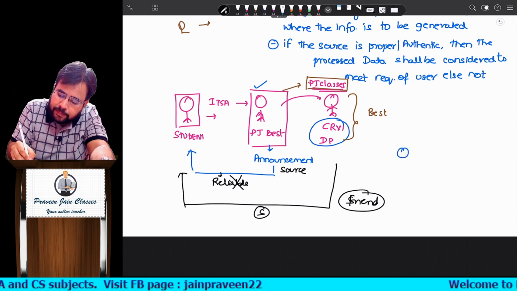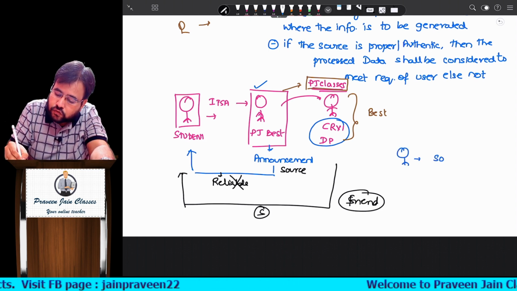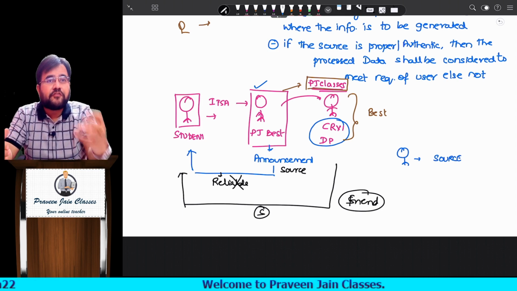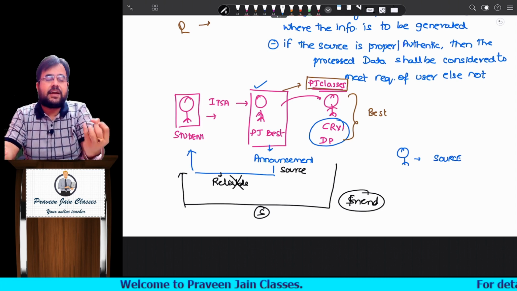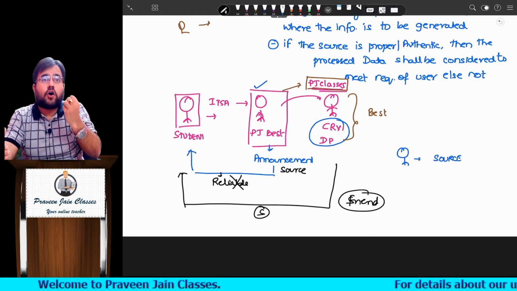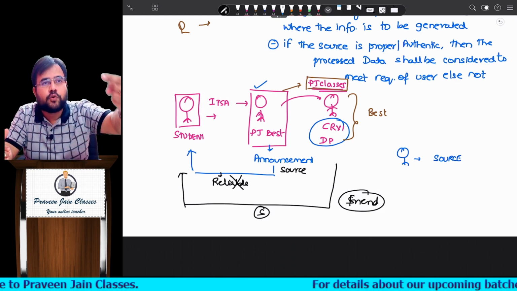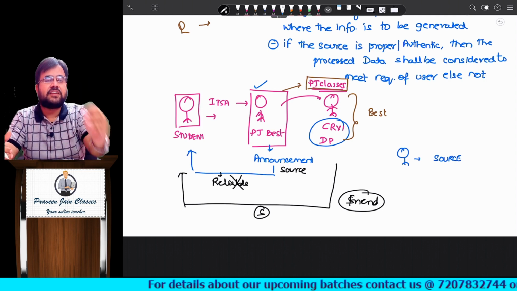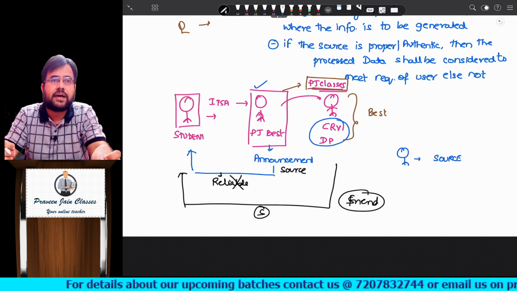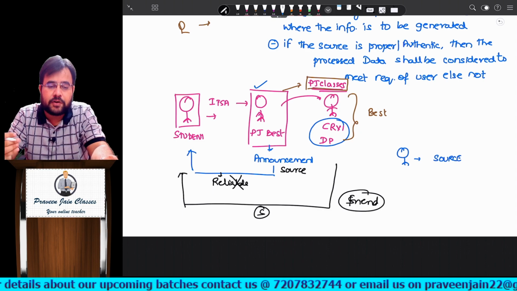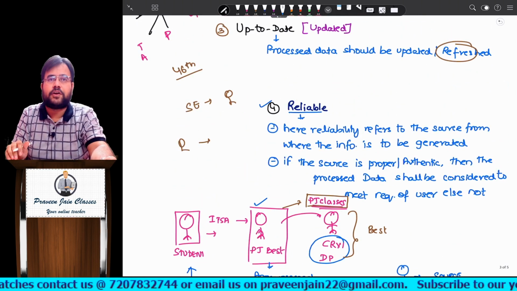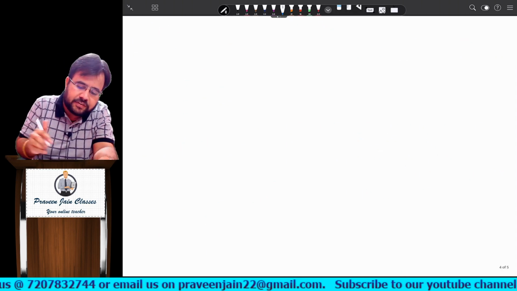So here reliability refers to what, sir? Source. From where the information gets generated. If that place is authenticated, then whatever you get out of it is reliable information. Otherwise it will be just processed data. It will not meet the requirement of whom, sir? User, sir. I hope you understood the fourth point also, sir. Clear, bacha?